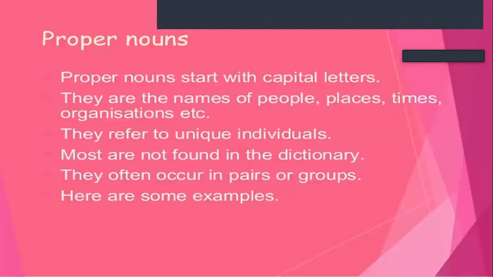So what is an example? Can you say? I will tell you the example. The example is the name. First of all, your name, your beautiful name. Then the name of your parents. Then the name of your brother, sister. Then the name of the city in which you live, like Jabalpur. Then the name of Madhya Pradesh. So all those things, whether it is the name of people, places, times, like when we talk about the newspaper, the Hindustan Times, then they also refer to unique individuals. So all the names which occur, they are known as proper nouns.